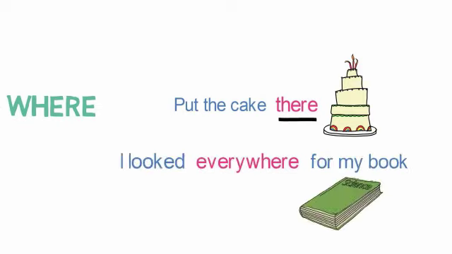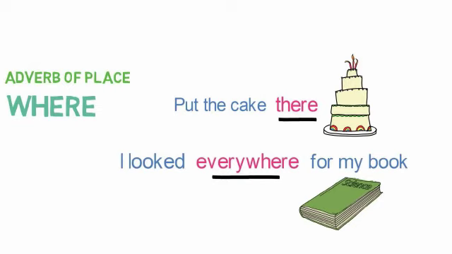Let's look into the next example. I looked everywhere for my book. So here I looked for my book, where? I looked everywhere in the room. So here in this sentence, everywhere is the adverb, as I am telling the location where I looked for the book. Students, as this example describes where the action happened, these are called adverbs of place.